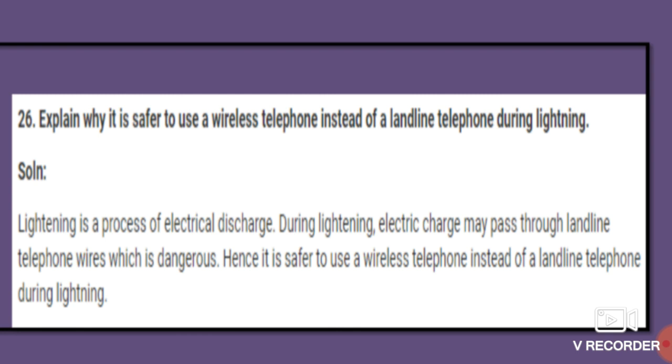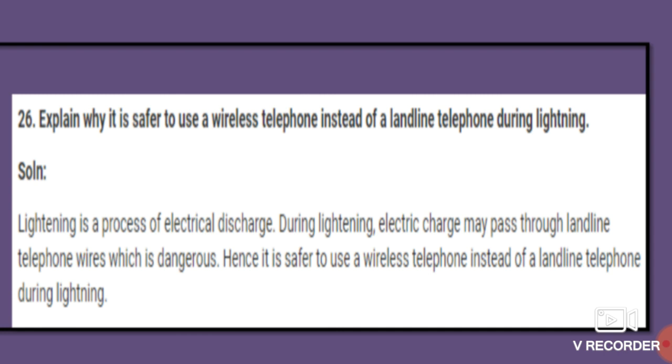Students, the answer for this question is that lightning is a process of electrical discharge. So during lightning, electric charge may pass through the landline telephone wires, which is dangerous.